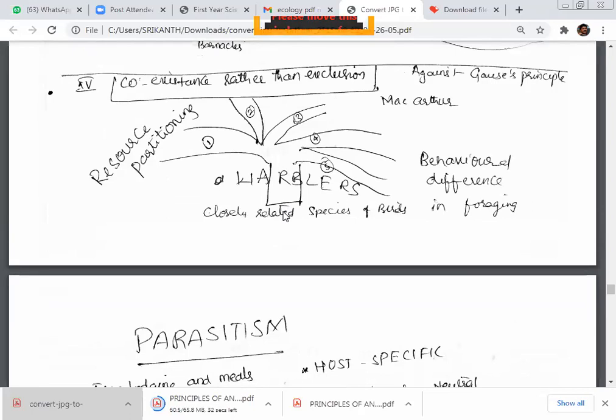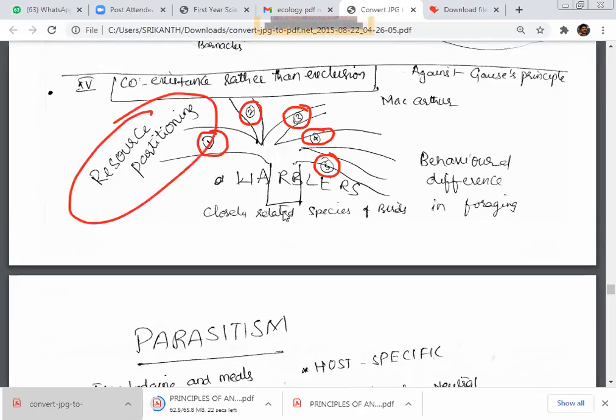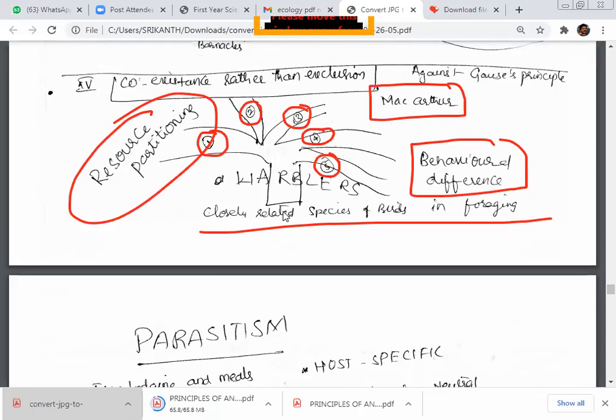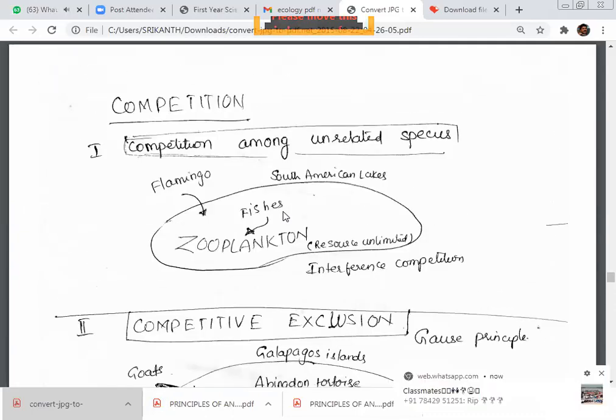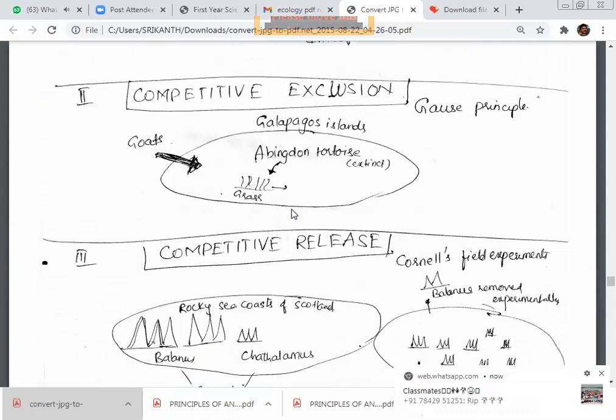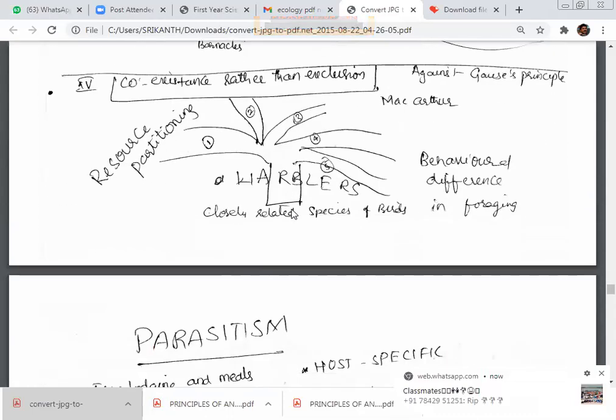So they changed their forage pattern, so the leftover is present in different places, or they changed their forage pattern, whatever, they all survived. What do you say? Resource partitioning. Closely related species of birds in foraging. They show the behavioral difference observed by MacArthur. It is completely against the Gause principle. These are the features to be remembered. Okay. So that is about the competition. Let me say once again: competition among unrelated species, competitive exclusion, competitive release, and coexistence rather than exclusion. So these are the issues.